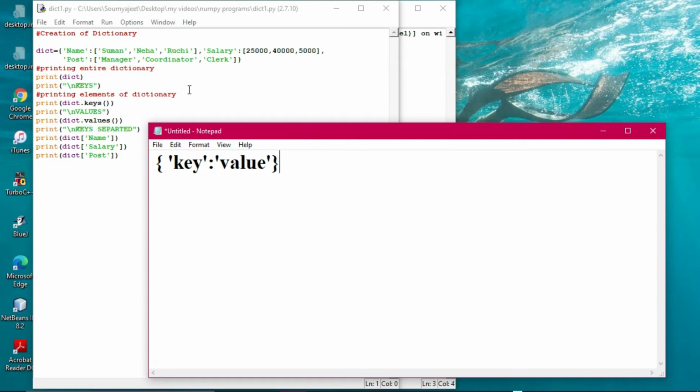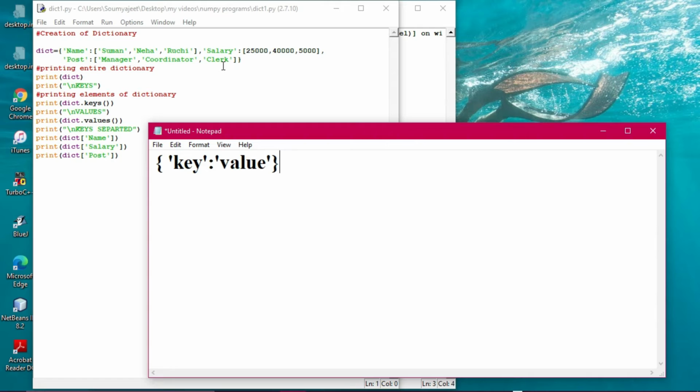One thing is very important here. The value of a dictionary can be of any type, but the keys must be of an immutable data type, such as strings, numbers, or tuples, meaning you cannot change them. That's why dictionaries are mutable, unordered collections with elements in the form of key-value pairs, but mutable means only in the case of values, not keys. Keys are unique within a dictionary, while values may not be. You can keep one more Suman or one more Ruchi in the values, but one more name cannot be kept as a key.